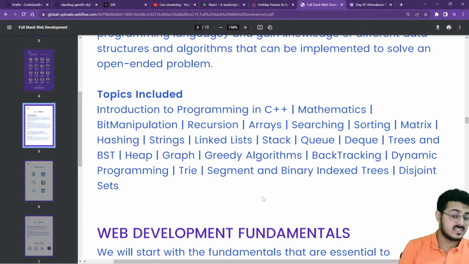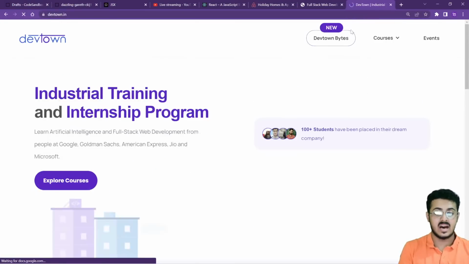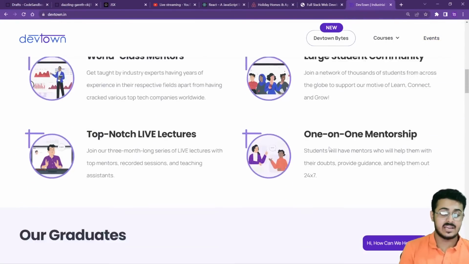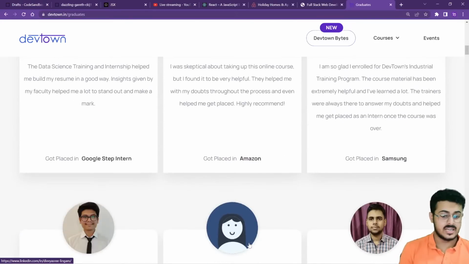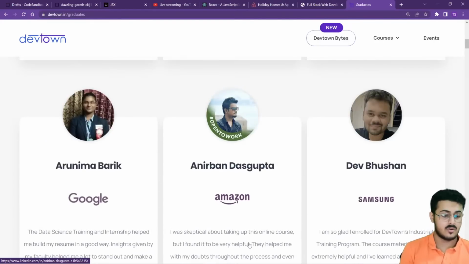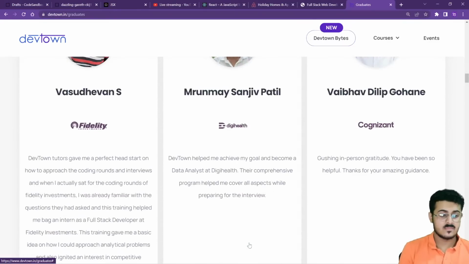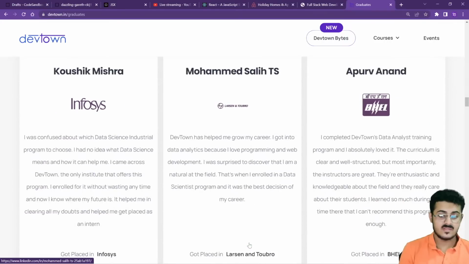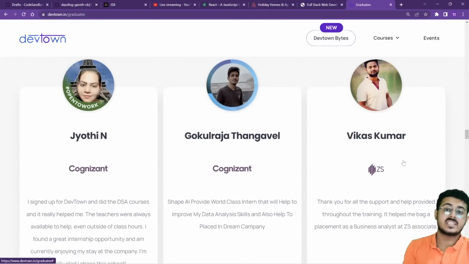Okay, so let me make you understand one more thing. This is a question that many people ask me every single time, and I've always been very clear with this. So let us take up the example of Vikas Kumar. Vikas Kumar is not a computer science graduate. He is from mechanical engineering.